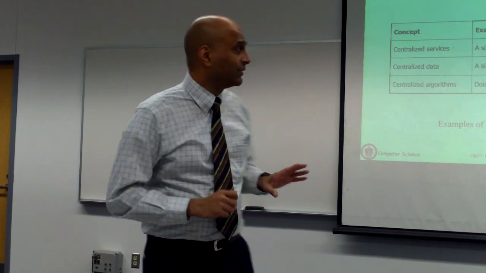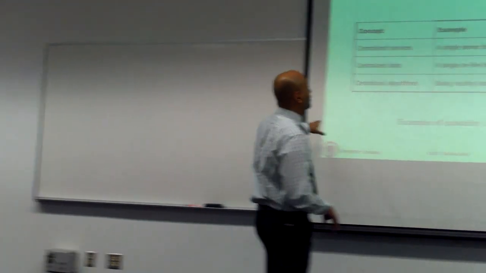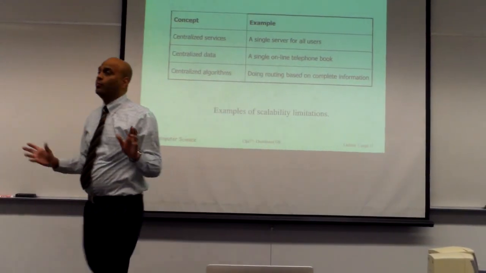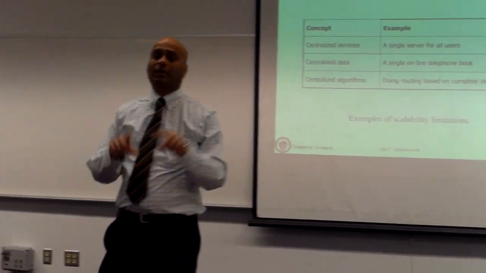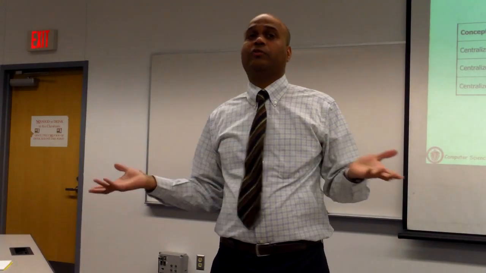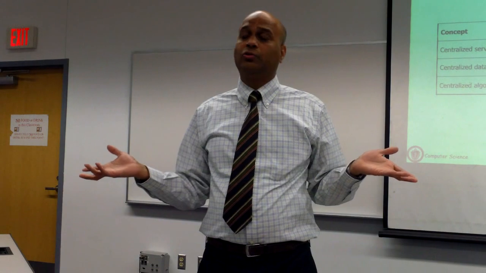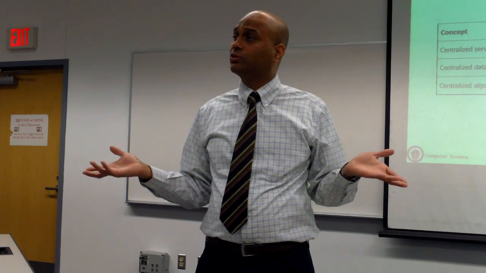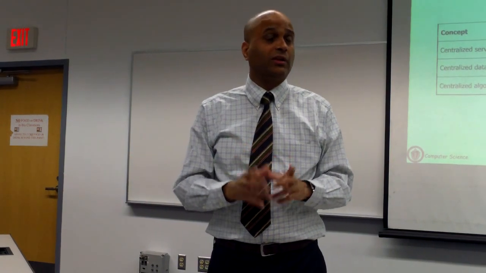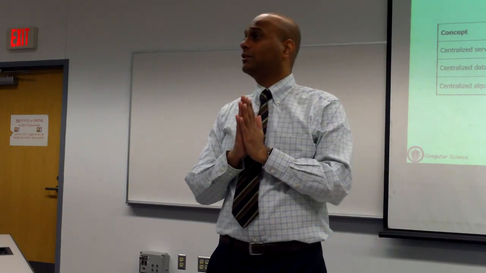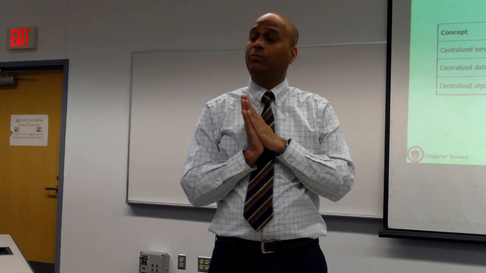Okay. So examples of centralized algorithms are doing global routing in a network. Okay. Or you might say when a request comes in, all replicas have to talk to one another to figure out how to service this request. Okay. If you introduce algorithms that are not designed to scale, that cannot make local decisions, that have to communicate with other replicas in order to make any decision at all, you're again going to have scalability issues.